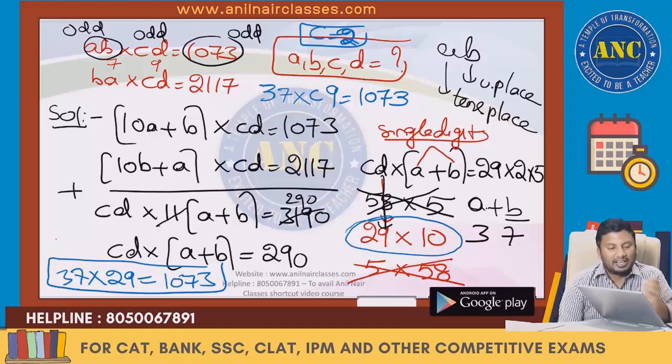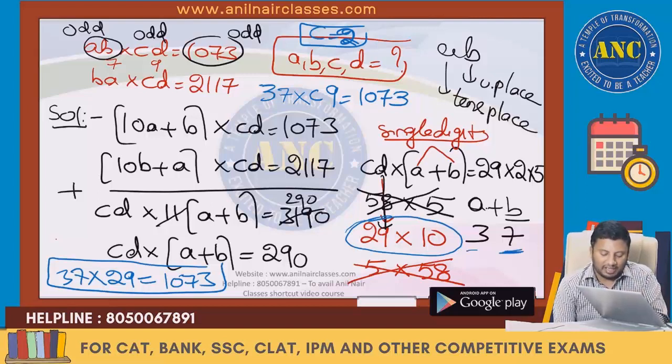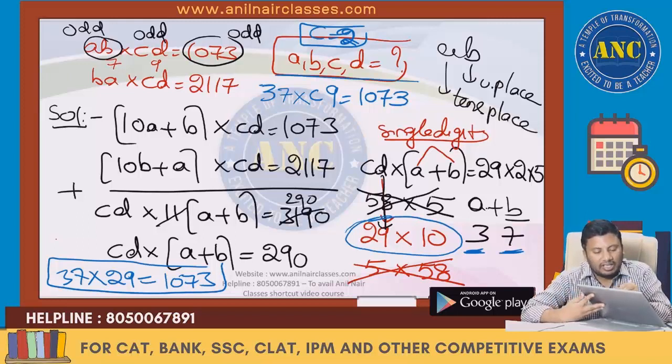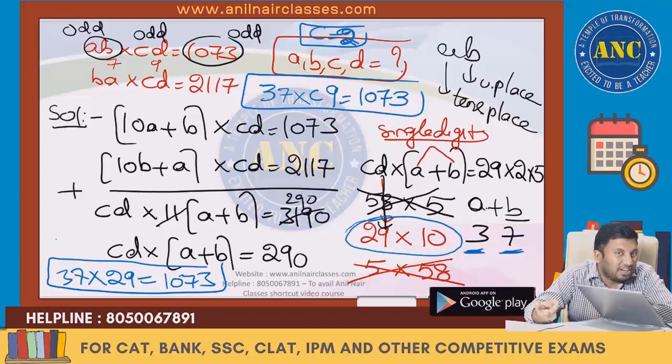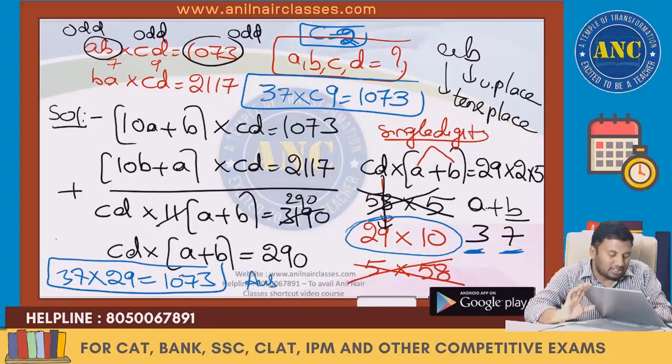If D is 9, B value will be 7. If B is 7, A will be 3. So the equation becomes 37 into C9 is 1073. C cannot be 1 because 37 into 19 is 703, below the value. C cannot be 4 because 37 into 49 is in the 1800 range. So the possible value of C is 2. 37 plus 29: the answer for this question is 66.